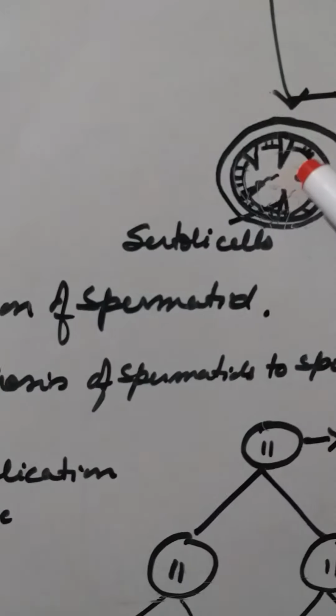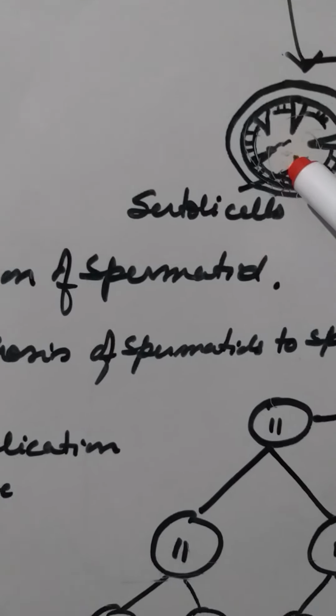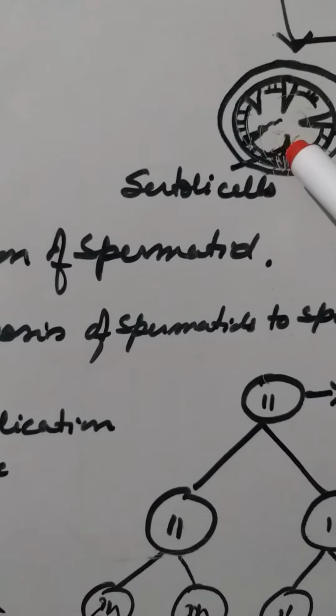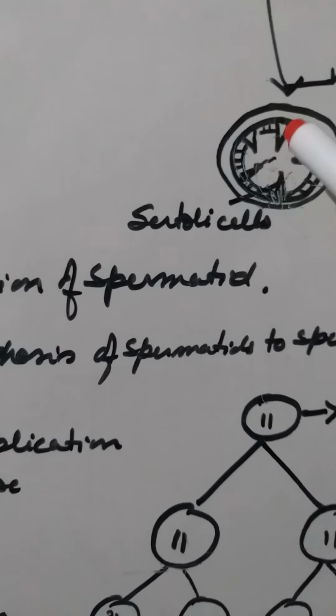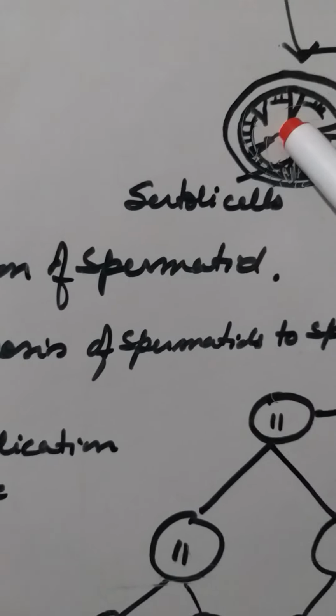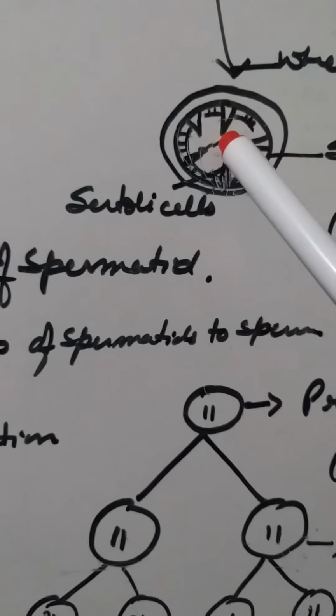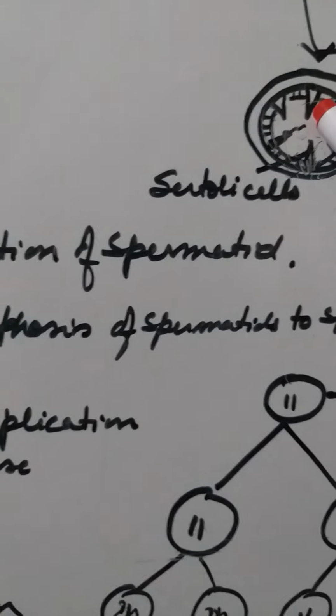Okay, now when the head of the sperm gets attached to the Sertoli cell, which is a nutritive medium, that is the time when the sperm are released from the seminiferous tubule, and that process is known as spermiation.